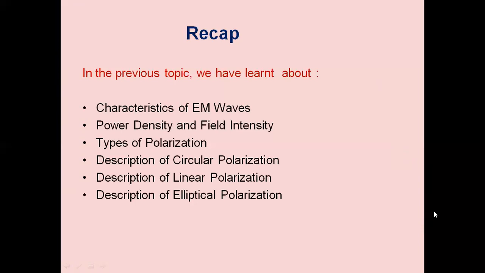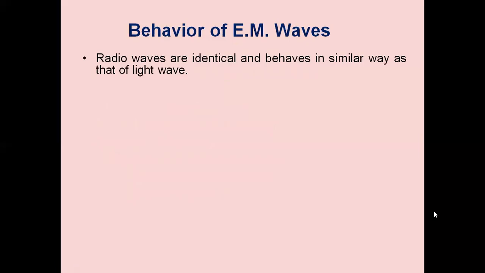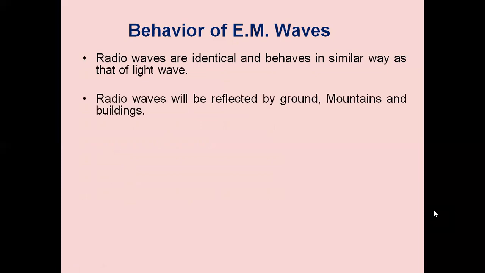With this concept of electromagnetic waves, we will go on to study the details about reflection, refraction, and diffraction of EM waves. Radio waves are identical to and behave in a similar way as light. Radio waves will be reflected by ground, mountains, and buildings. The properties of radio waves are very much similar to the properties of light. So optical laws hold good for radio waves also.